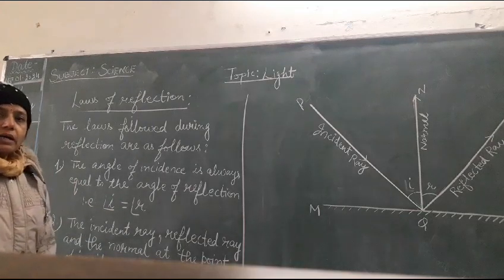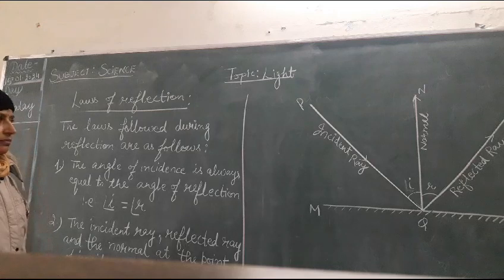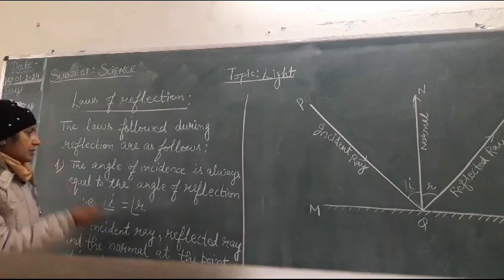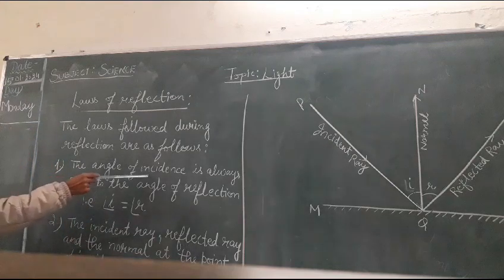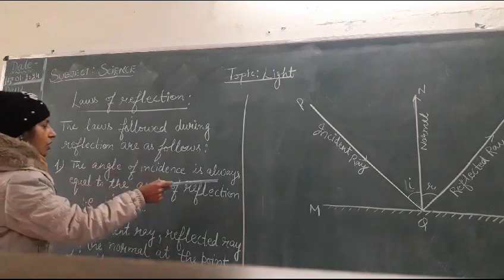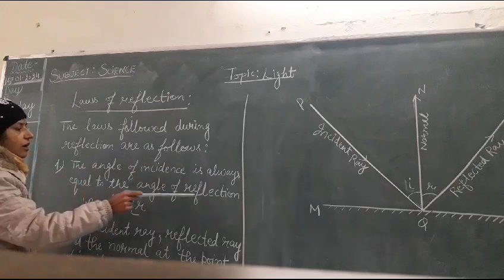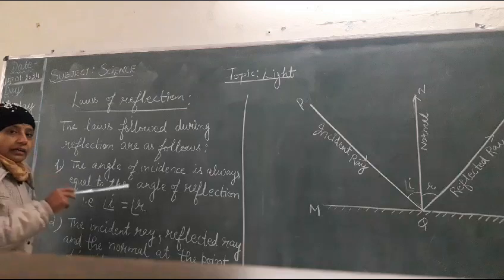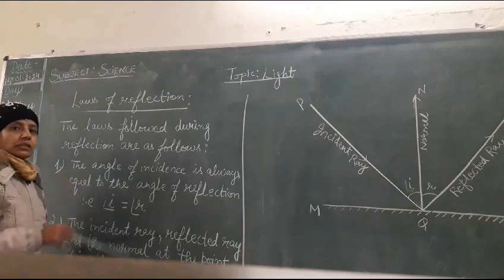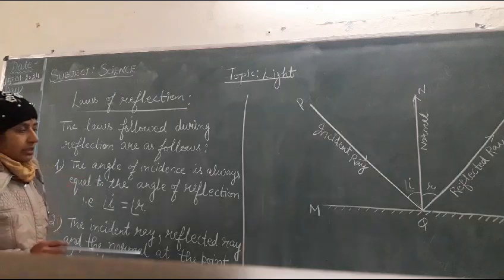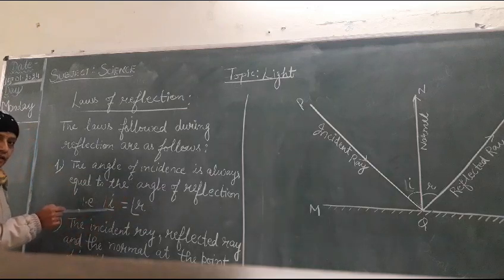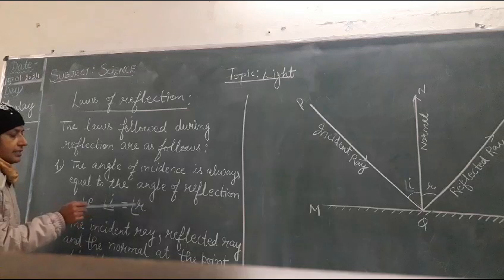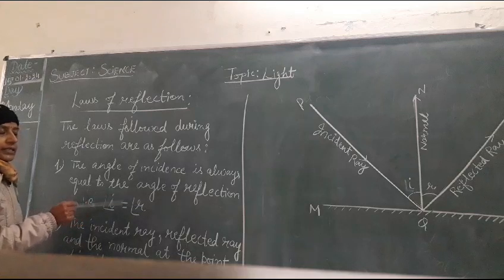So, there are two laws of reflection. The first law of reflection states that the angle of incidence is always equal to the angle of reflection. Angle of incidence is angle I and angle of reflection is angle R. So these are always the same.